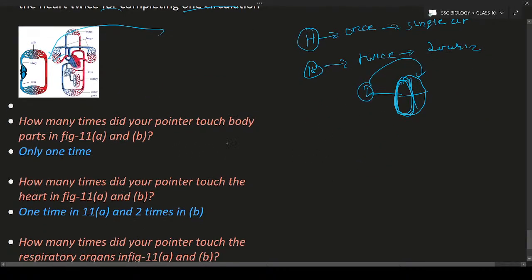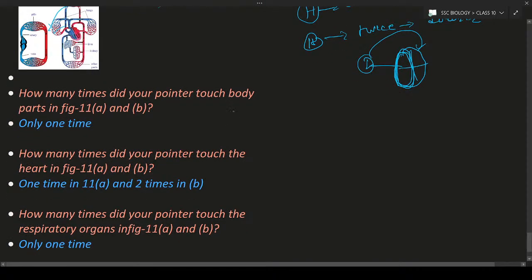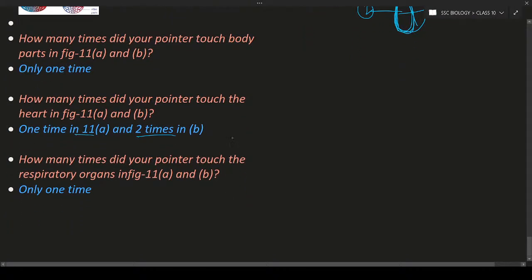So next is the questions. Textbook question is, how many times did your pointer touch the body parts in figure 11A and 11B? That is only one time. How many times did your pointer touch the heart in the figure 11A and also 11B? That is one time in 11A and also 2 times in B. And how many times did your pointer touch the respiratory organs in the figure 11A and 11B? That is only one time. And this is about the blood vessels, cardiac cycle and single and double circulation.